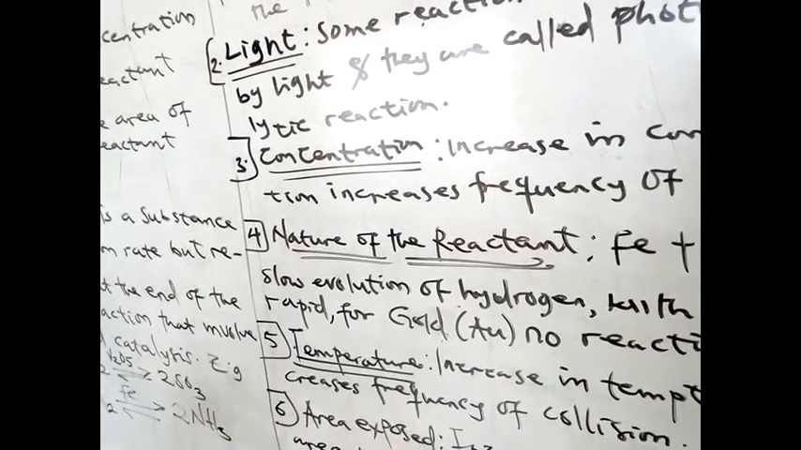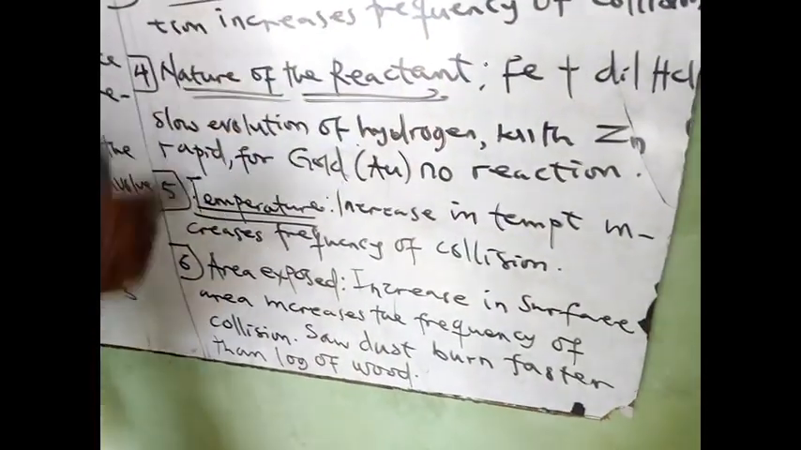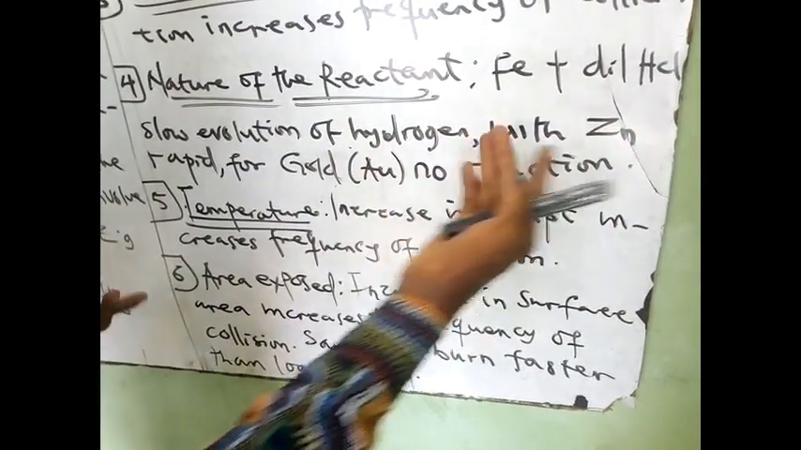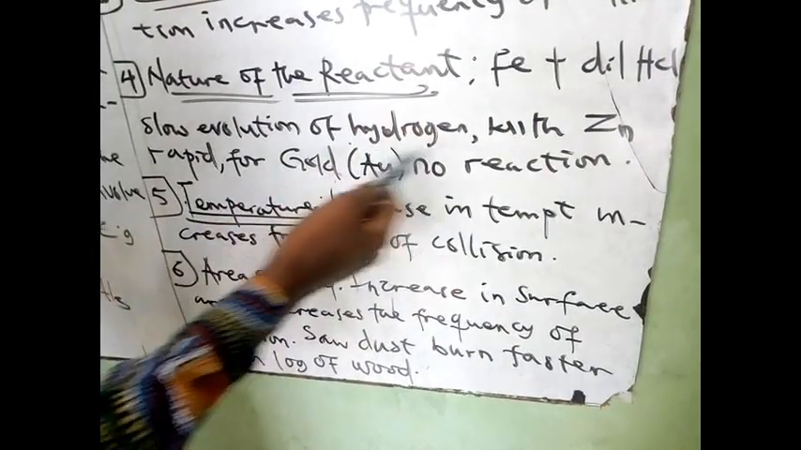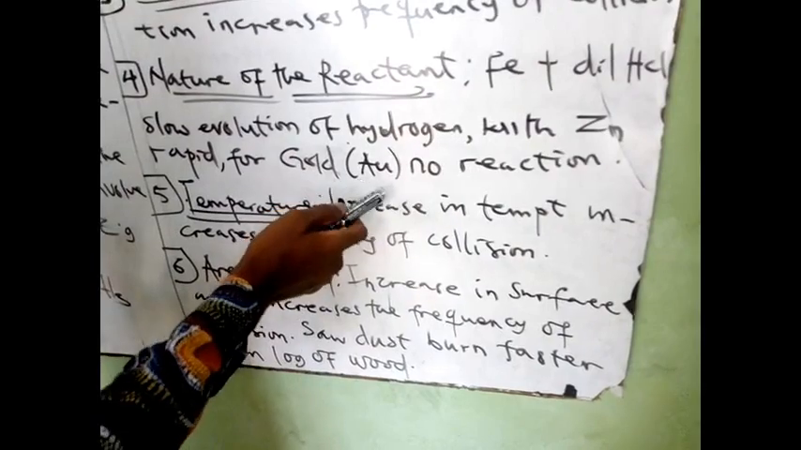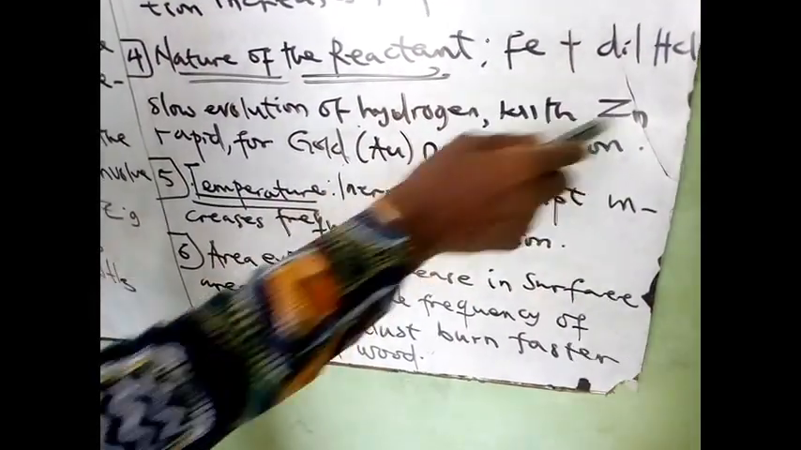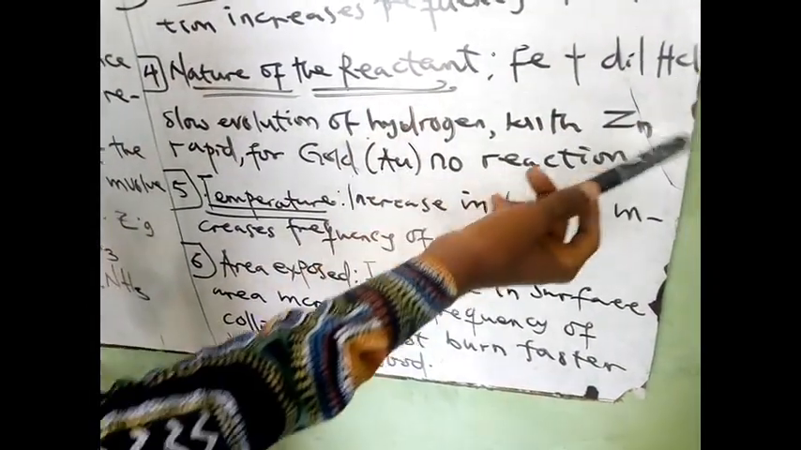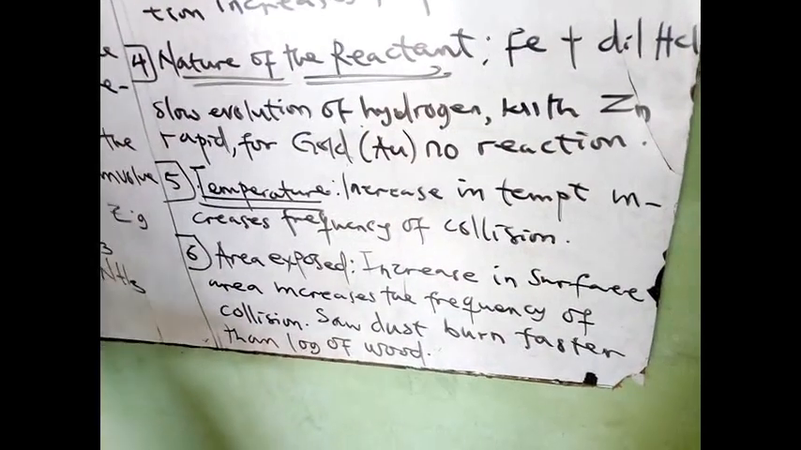But for gold, there's not going to be evidence of reaction. This is as a result of the nature of the reactant: the nature of iron when it's reacting with hydrogen chloride, the nature of zinc when it's reacting with dilute hydrogen chloride, and the nature of gold when it's reacting with dilute hydrogen chloride. This is as a result of the reacting particle, and it will determine what you are going to get at the end of the product.